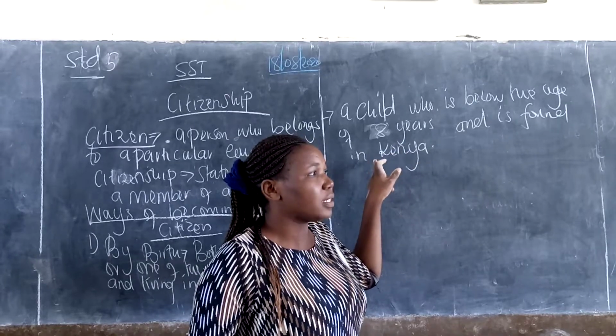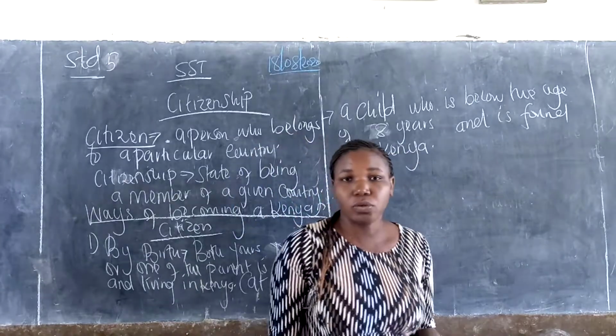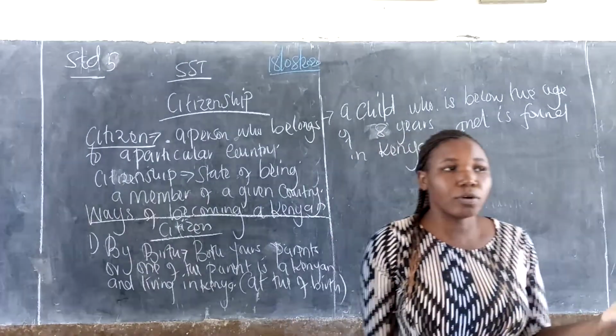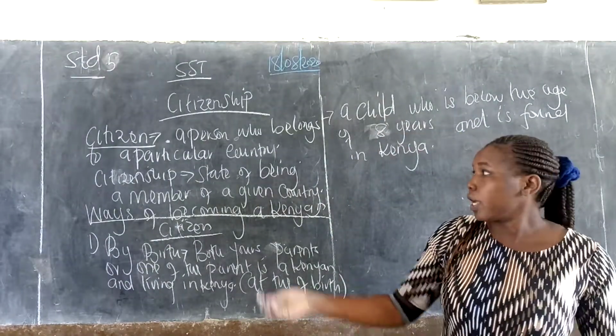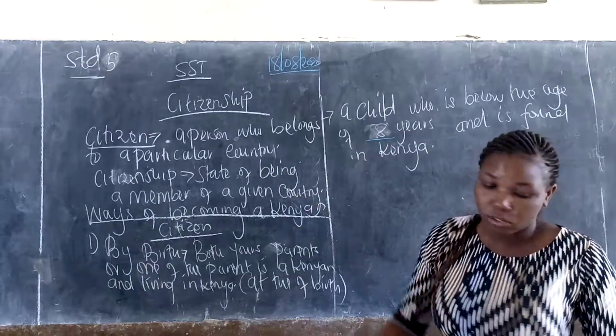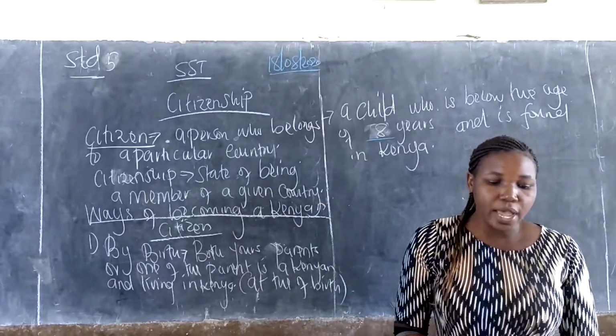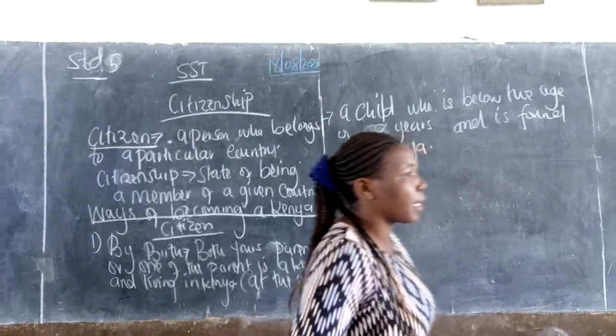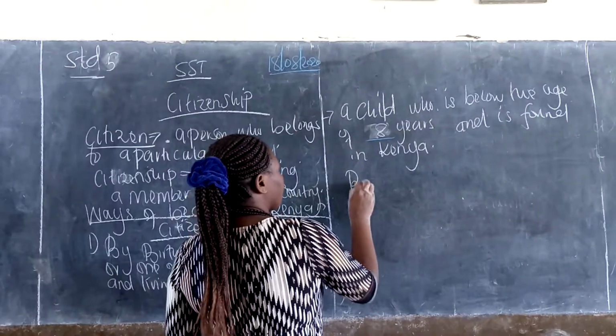When you are above 8 years, you will have to answer questions. You have to say where you come from. Now, here we are only considering the age of 8 years. We also have another way of becoming a Kenyan citizen, by registration.